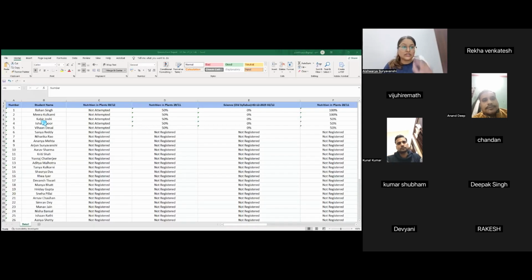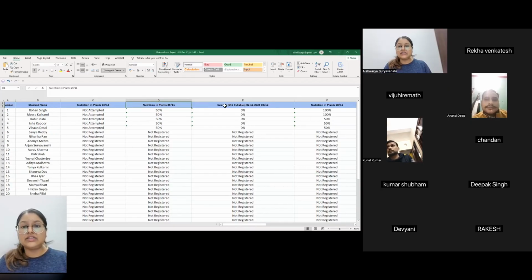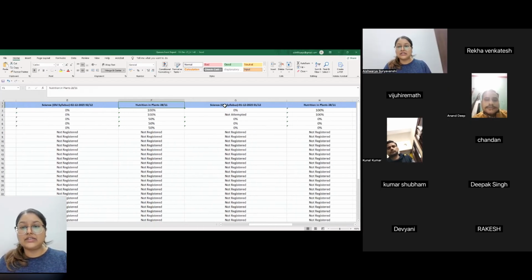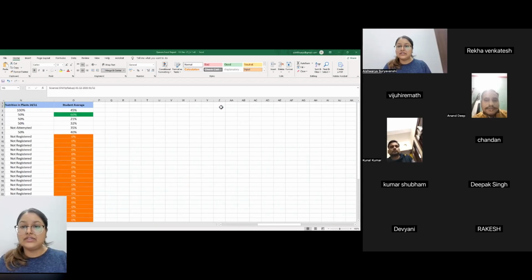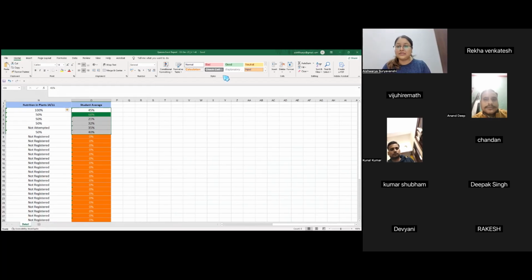Yes, so this is what it will look like, ma'am. You will be able to see the names of the students, the titles of the top quizzes that you have taken, and the scores. And if you scroll toward the bottom, you will be able to see the average of those scores. Okay, ma'am, it's like a consolidated report only. Yes. So if you want to make a complete report of all the quizzes that you have taken specifically, you can get this Excel data, ma'am. Okay, ma'am. Thank you, ma'am. No problem.